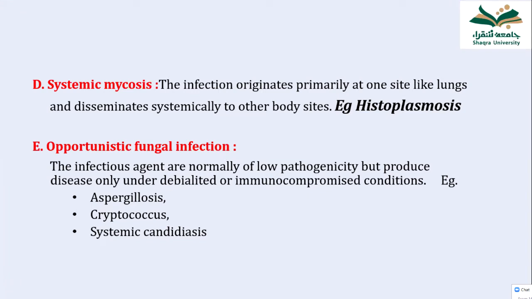That does not mean that this is an invasive infection. On the surface, they can cause infection. Is that clear? So systemic mycosis or primary fungal pathogen and opportunistic fungal pathogen are in relation to invasive infection by the fungi.